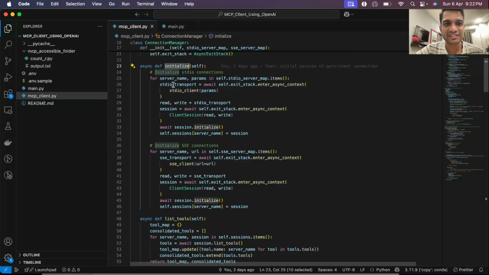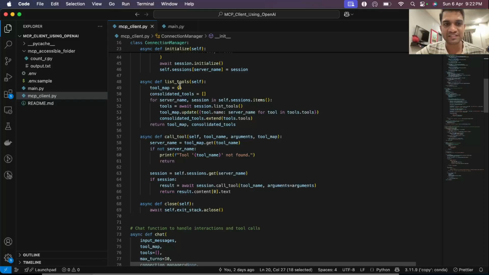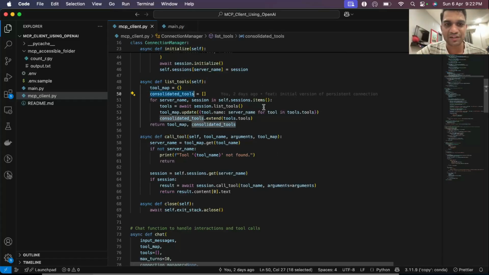But basically, initialize means you have this dictionary of sessions now ready, and then in ConnectionManager we have these two functions defined. So list tools will basically loop through all these sessions and call list tools on each session. So for every single server we'll call the list tool API of the MCP server, and we'll create this tool map dictionary. So tool map is given a tool name, which server it belongs to, which MCP server it belongs to, and we'll have a consolidated list of tools. Whatever list of tools we got from every single server, we'll make one giant list of tools from it. So tool map holds the mapping from tool name to server name, and consolidated tools has all the tools that the LLM can access.